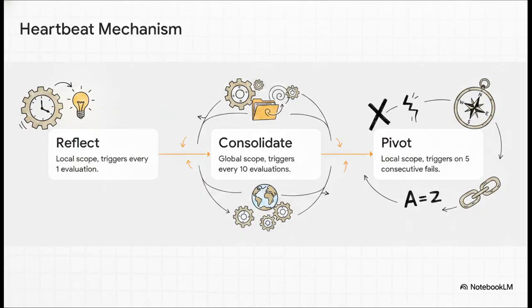Let's move on and see how this builds into the third pillar, the heartbeat mechanism. You see, left entirely to their own devices, autonomous agents will often get hyper-fixated on micro-optimizations.